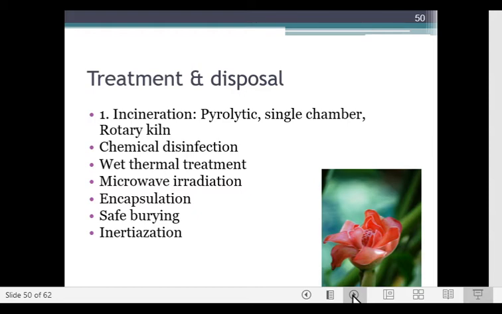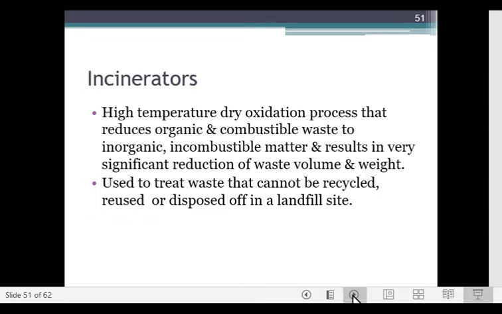Waste can also be disinfected chemically. It can be given wet thermal treatment or microwave irradiation. There is also encapsulation, safe burying, and inertization, depending on which waste it is. So, first we see incineration.